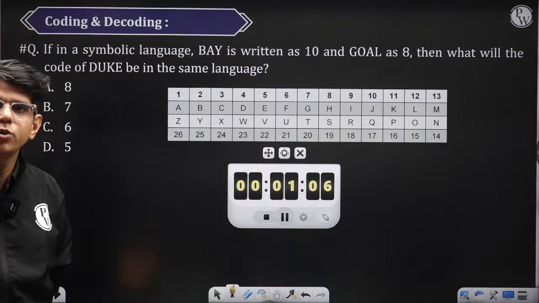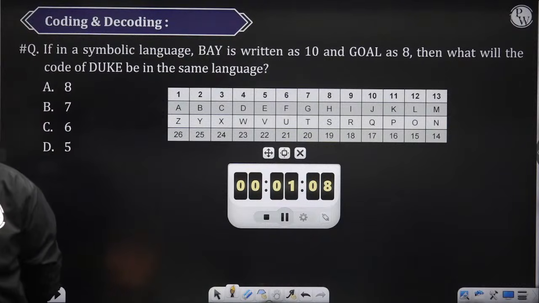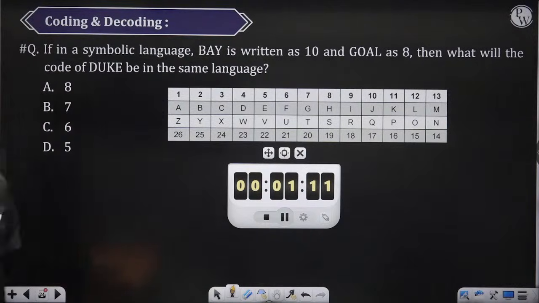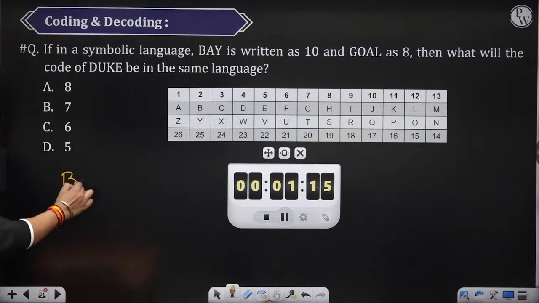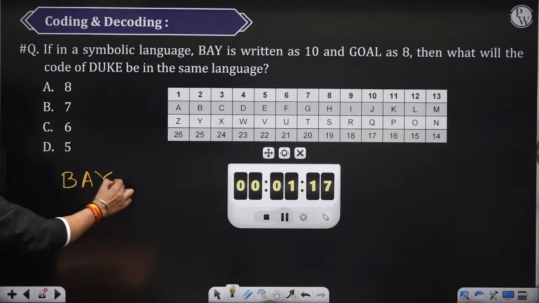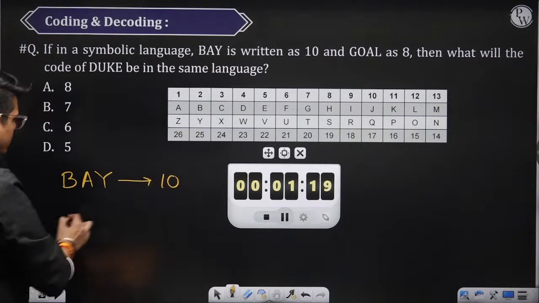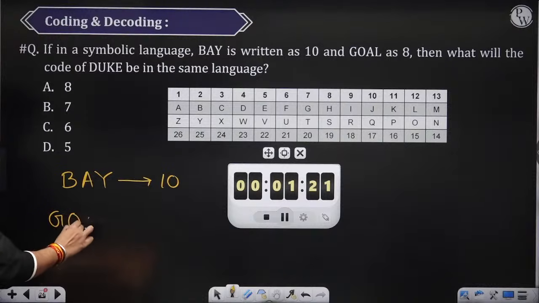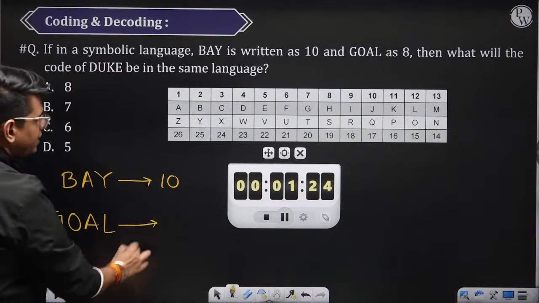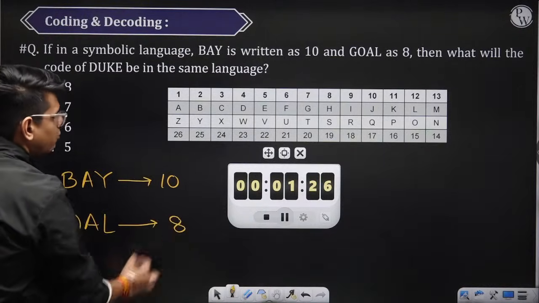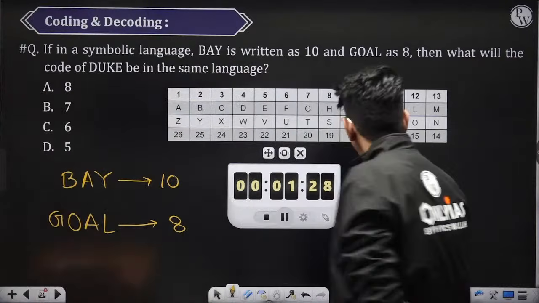Shweta, right? 205113. Try to solve this now. First of all, they have coded bay as... I am not solving, I am just writing the code for bay. They have given it as 10. The code for goal, they can give you anything. The code for this is 8. What we need to find is what is the code for Duke.